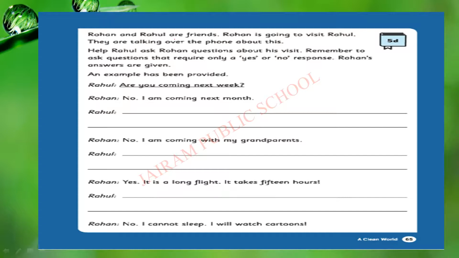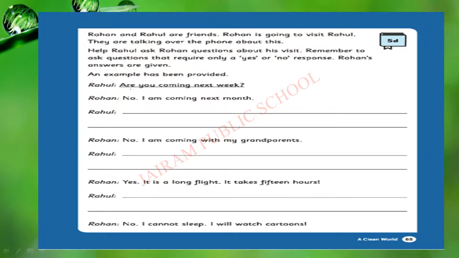Next, activity 5D. Rohan and Rahul are friends. Rohan is going to visit Rahul. They are talking over the phone about this. Help Rahul ask Rohan questions about his visit. Remember to ask questions that require only a yes or no response. You have to ask questions, children, but the answer should be yes or no. Based on the answer only, you are going to write the question now.